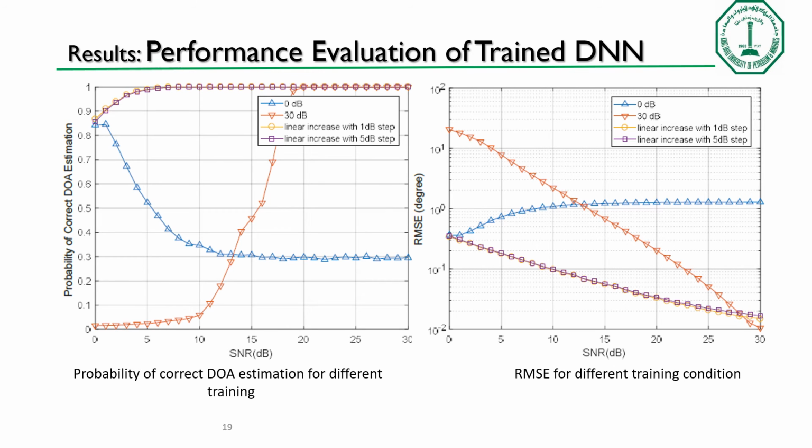After we train the network, we evaluate its performance. The legend denotes the SNR used for training the network, while the x-axis denotes the SNR used for testing the network. As you can see here, when we train the network with 0 dB constant, it has less error at 0 dB. Then when we test it with linear increase, the error increases. When we train the network with a 1-step linear increase, as you can see, it has good performance. So we fix our network to be trained with 1-step linear increase.